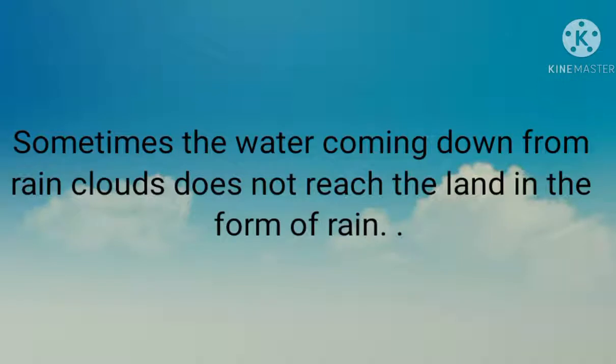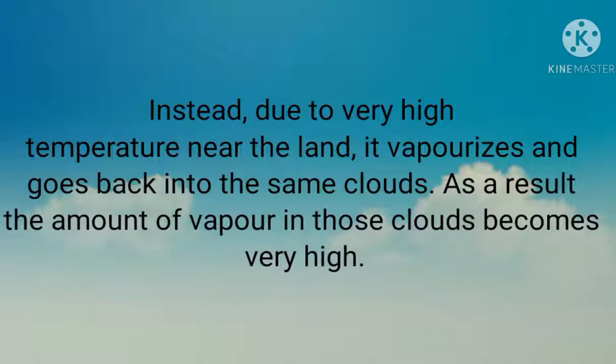Sometimes the water coming down from the rain clouds does not reach the land in the form of rain. It starts raining but the water does not reach the ground. The reason is the very high temperature near the land, and when this rainwater comes near the land it vaporizes and goes back into the same clouds. As a result, the amount of vapor in those clouds becomes very high.